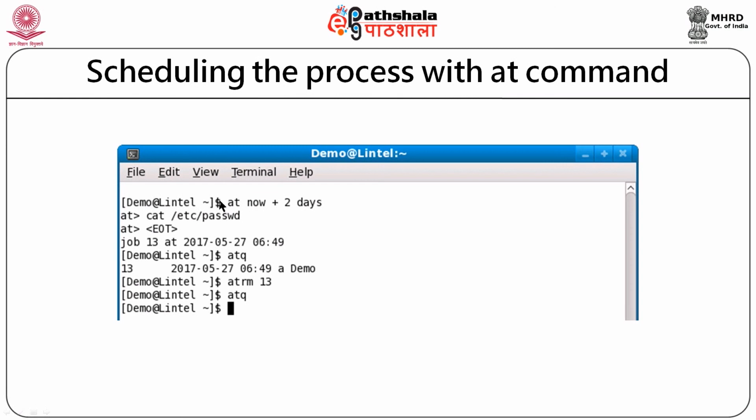You can see we have the default $ prompt, but by typing the at command, it gives us the at prompt. At this prompt, whatever commands I give will be scheduled for execution after 2 days. So, the at command takes now as one input, and 2 days is another input. So, this command cat /etc/passwd will be executed after 2 days. This is how the at command can be configured.